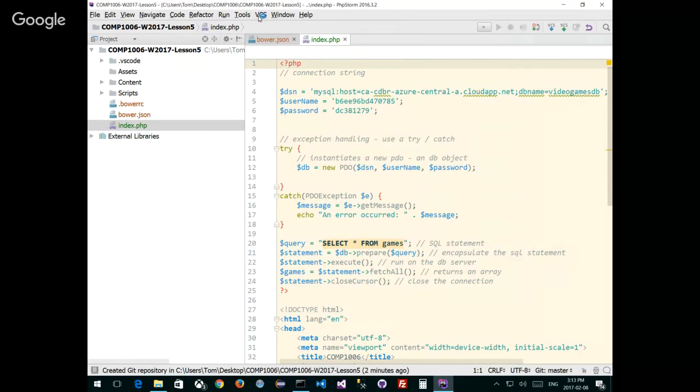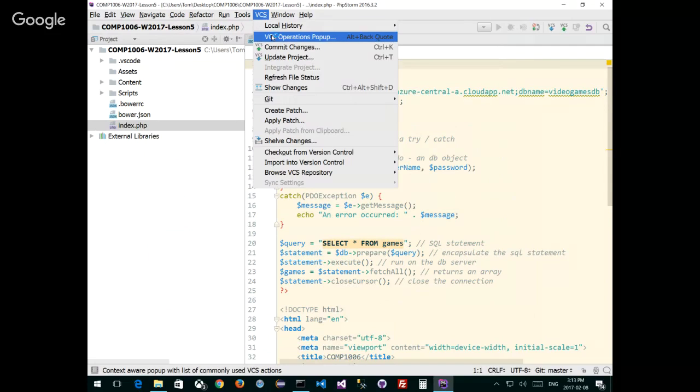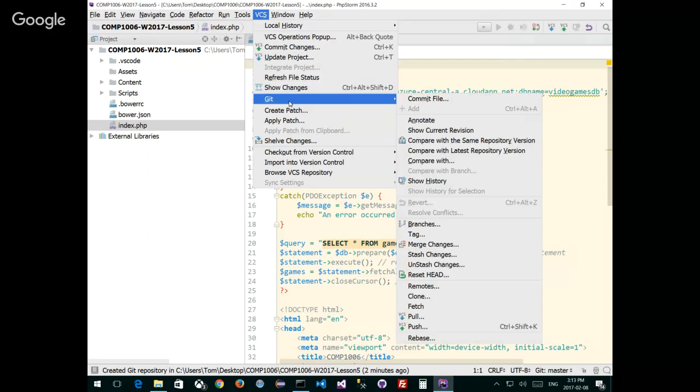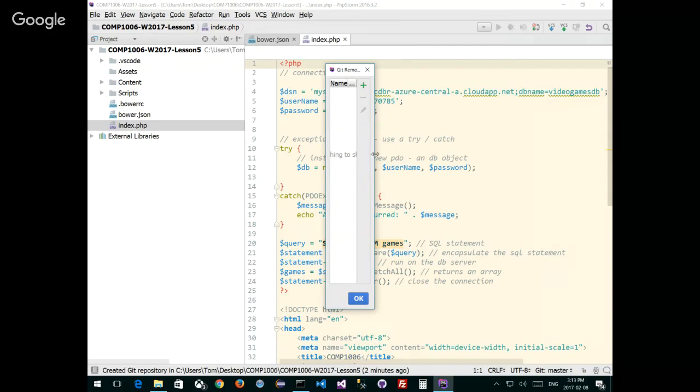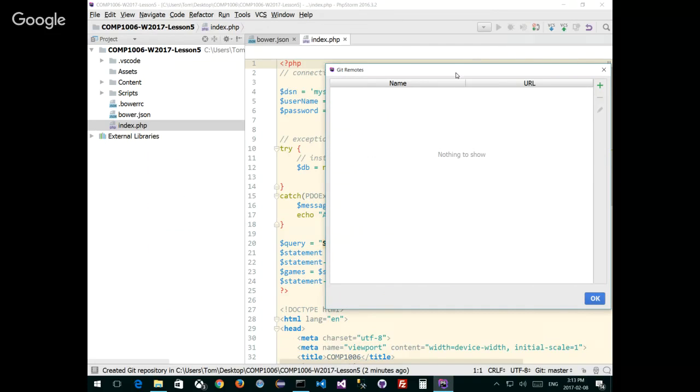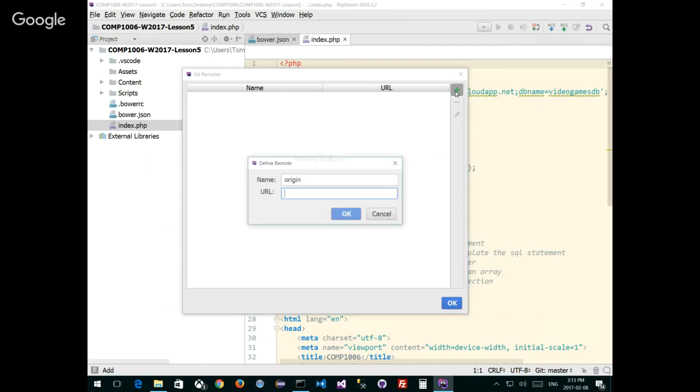Now if I go back up here to VCS, and I want to add a remote, right? So Git, you can see there's branches and remotes. Here's my remote. That is okay. I can set that up. I can set up a remote, and of course, I'm going to set up a remote called origin. And there's my origin remote. I don't have that yet, and I want to create it.